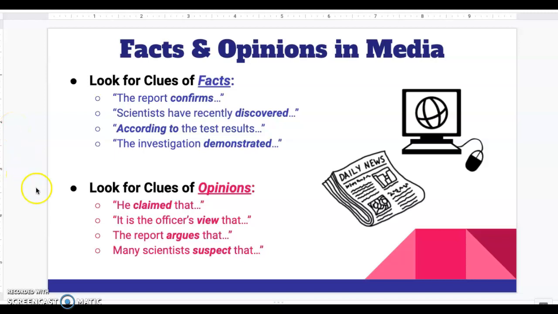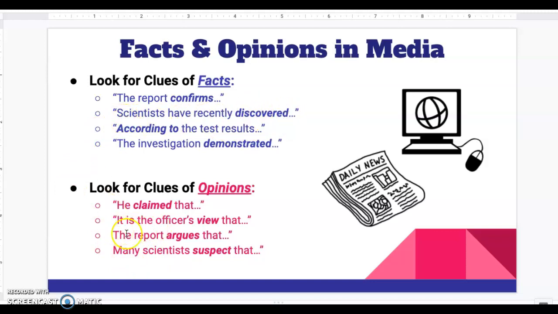Then look for clues of opinions. Look for people claiming things, viewpoints, a report arguing something. Remember, this report one is a little confusing, and so is this last one. So many scientists suspect that. These kind of sound like scientists have recently discovered.